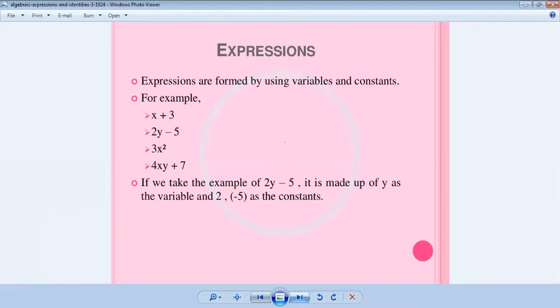All these literals are called as variables. Variable is a symbol. We can take various values in the place of that symbol. That is meant by variable. Constant means it is a fixed value.